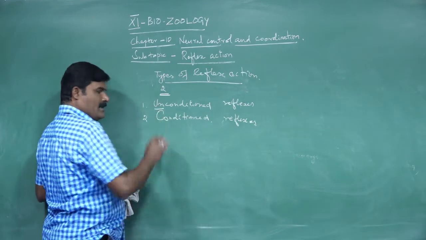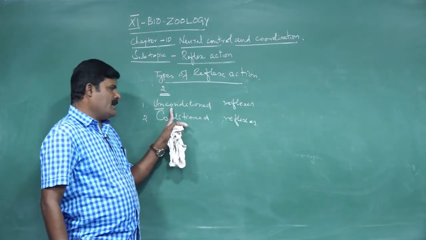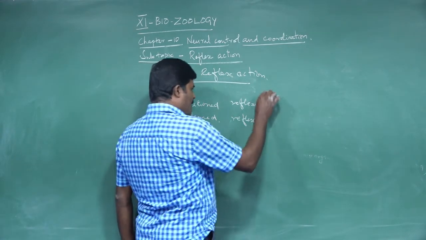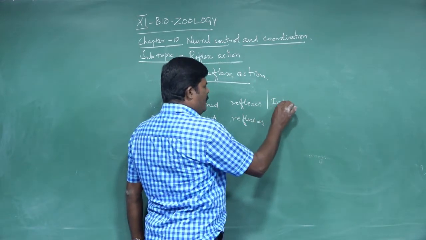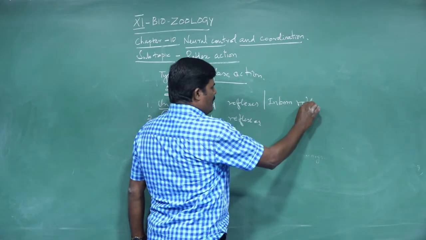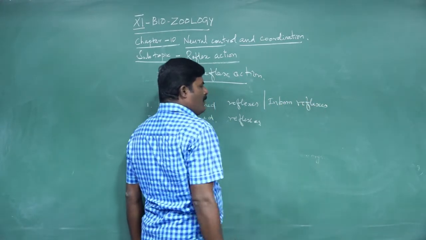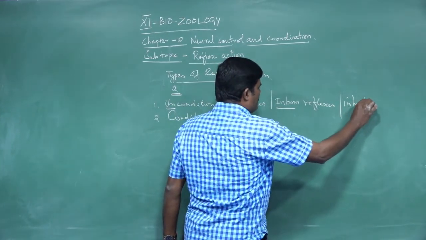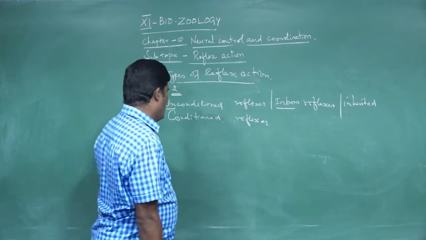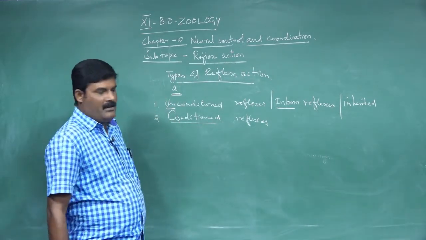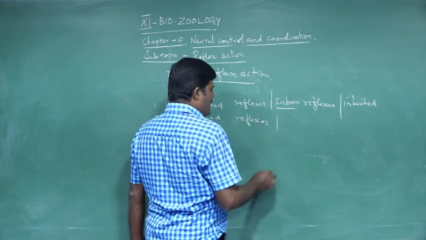What are the two types of reflex activities? One is unconditioned, another one is conditioned reflexes. Unconditioned reflex is otherwise called inborn reflexes, or inherited reflexes. Conditioned reflexes are formed by past experience, already experienced.